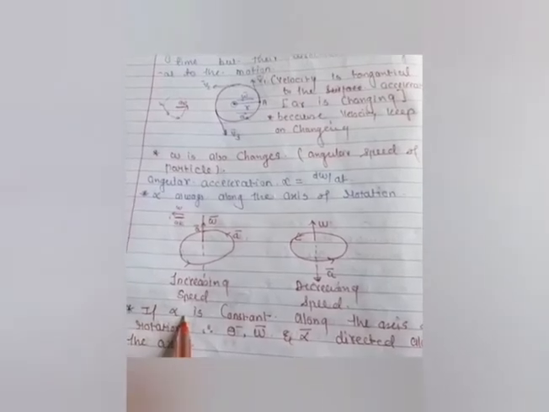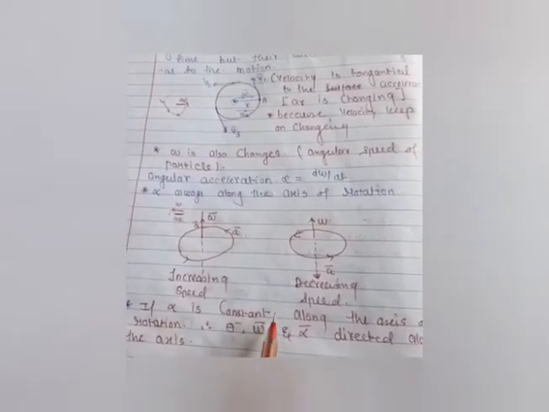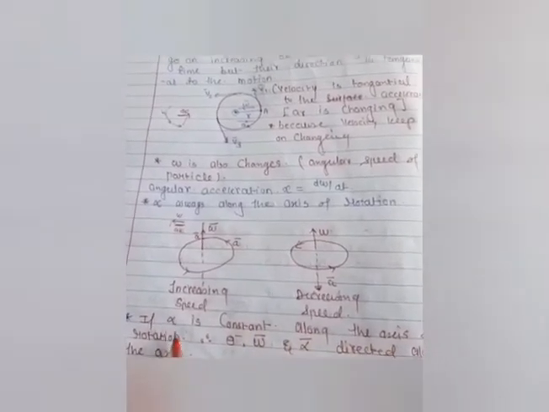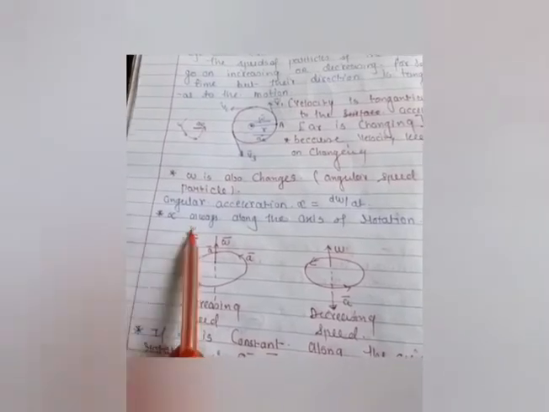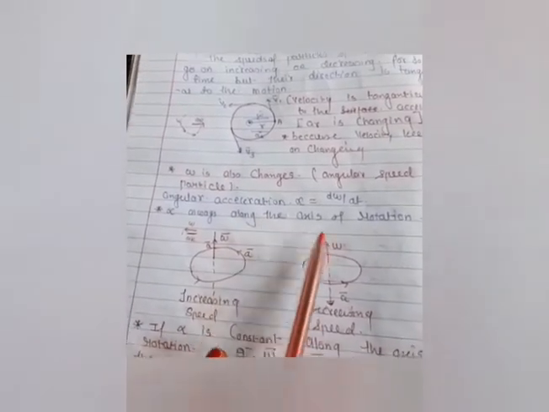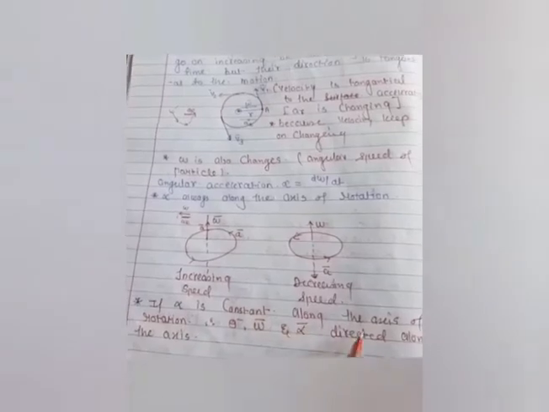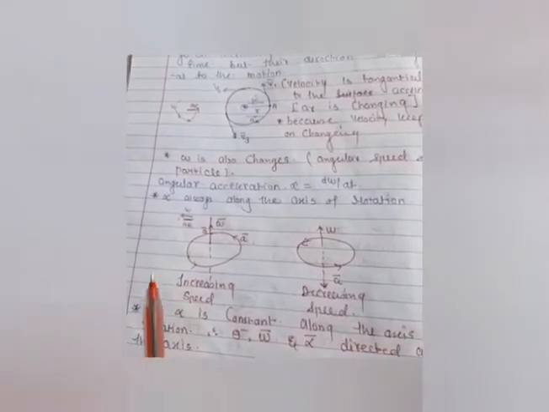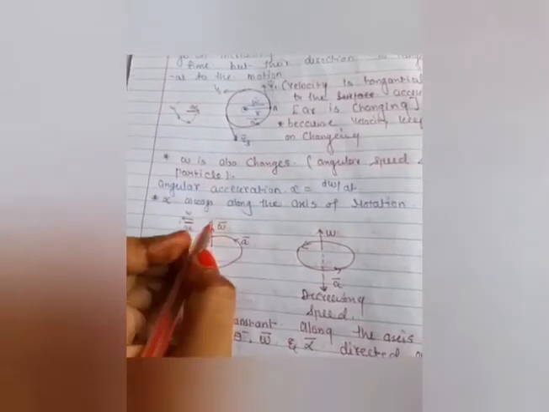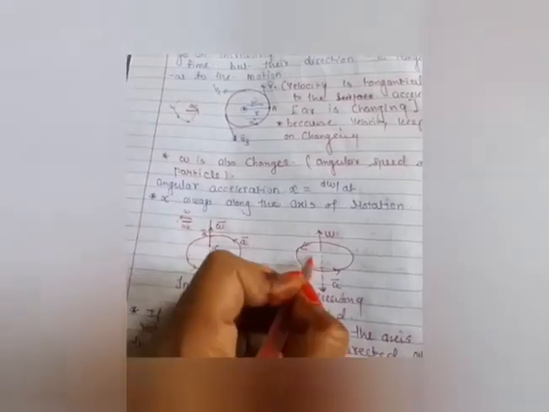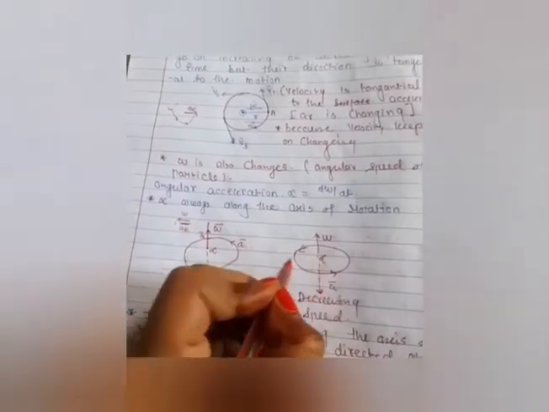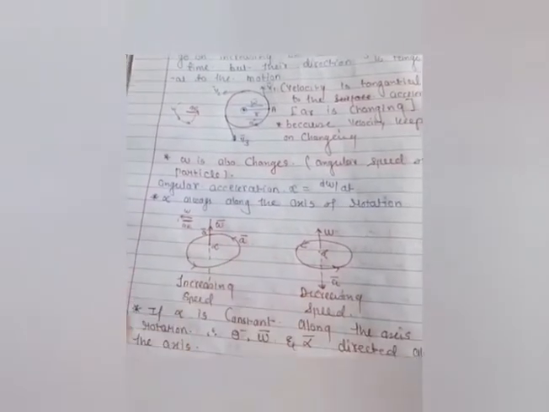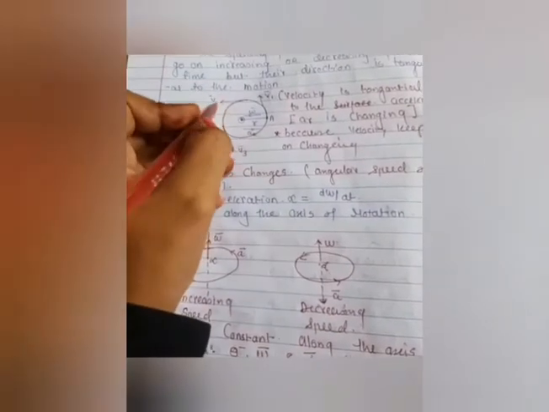So if alpha, that is angular acceleration, is constant along the axis, I have already explained that alpha is always along the axis of rotation. Alpha is always constant during this case, students, because it is along the axis of rotation.